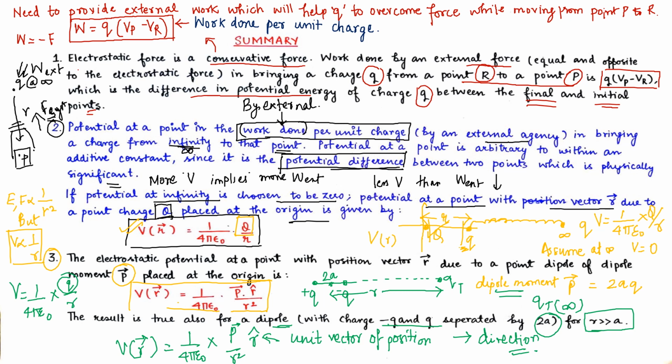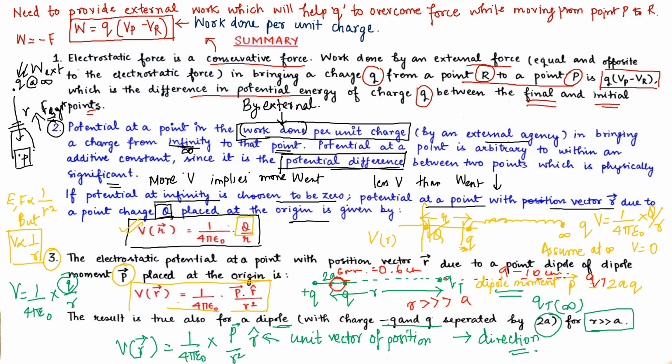If this test charge is placed at a distance like this, here we see that r is much bigger than a. See, a is only this much, maybe 6 mm or 0.6 centimeter, and this distance is approximately 9 to 10 centimeter away.